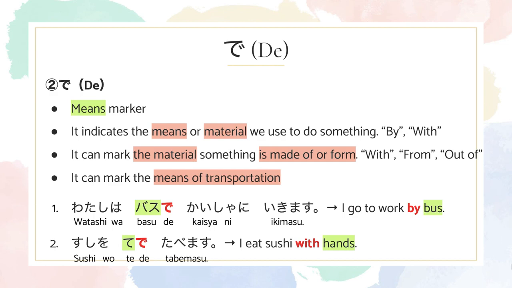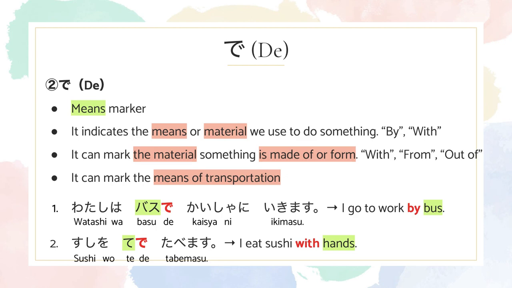The second function of de, we're gonna talk more about means marker. It is a little similar to the first function, but de in this case indicates the means or material we use to do something. In English, it is by or with.